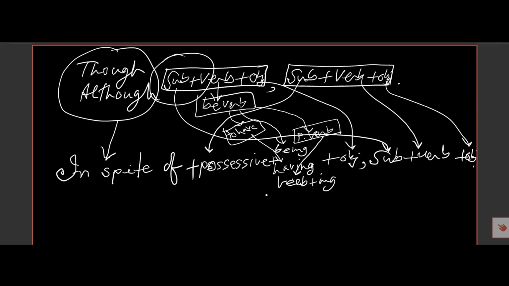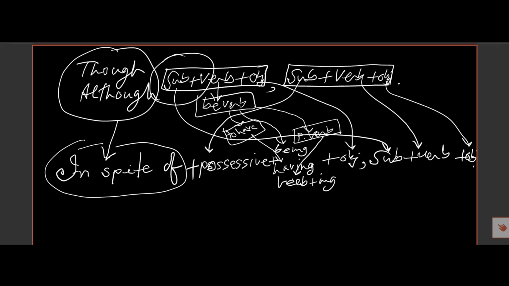This is the structure of the simple sentence. If there is the conjunction though or although in a complex sentence, then we must write "in spite of" instead of though or although. And after "in spite of" there will be a possessive. The subject of the other part will be the possessive here.